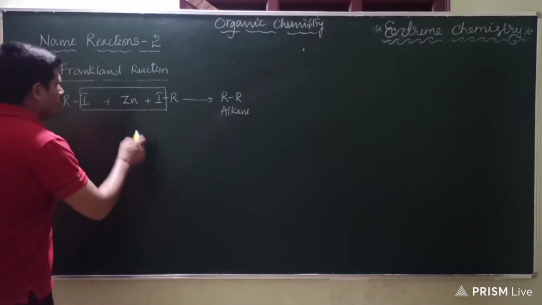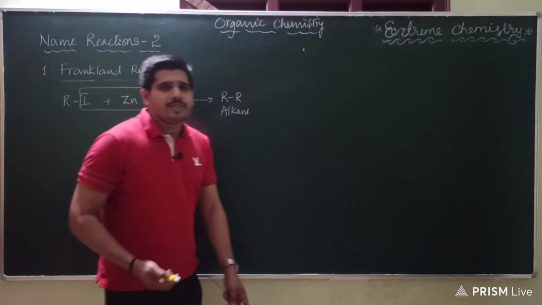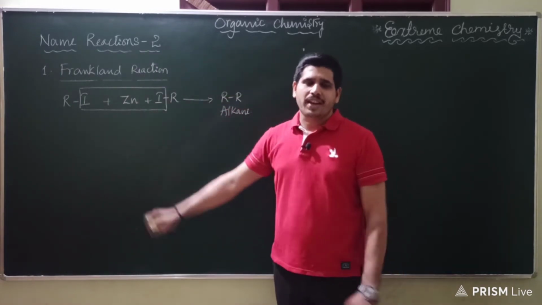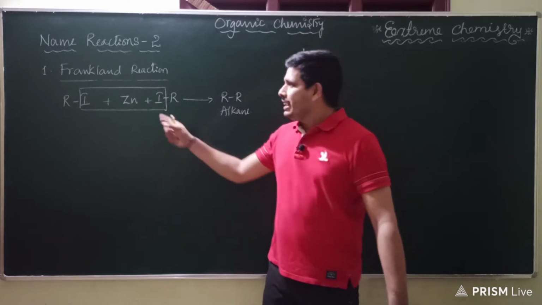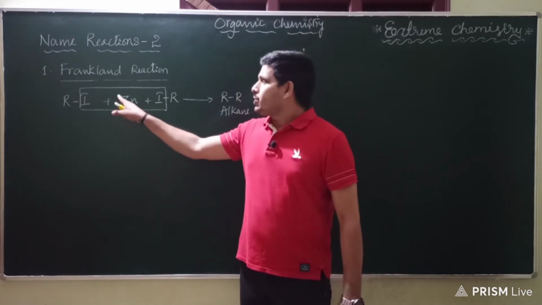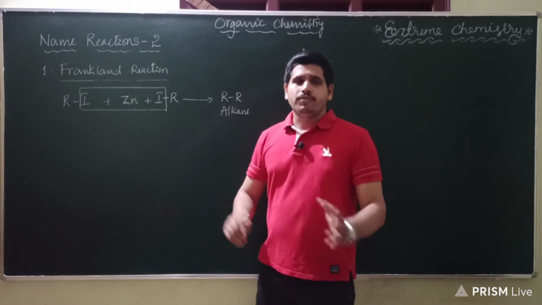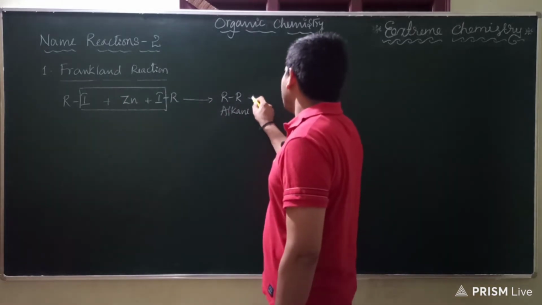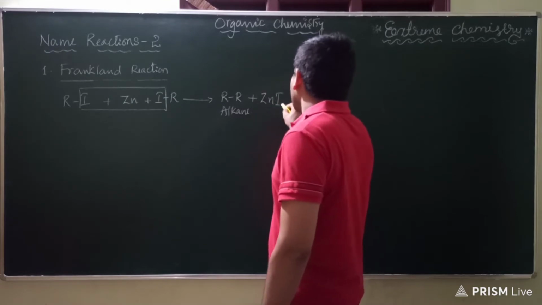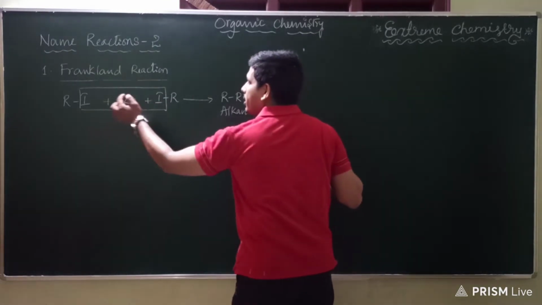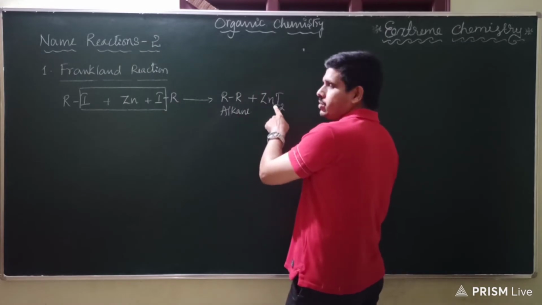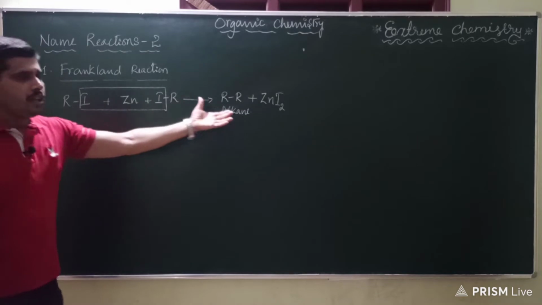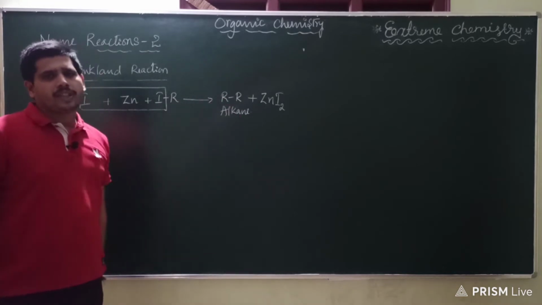In what way is it different from the Wurtz reaction, students? It is with respect to the metal. In the Wurtz reaction, we took sodium metal. Here the difference is zinc. There we wrote 2 moles of sodium metal; here only 1 mole because of the valency of zinc. So what is the byproduct then? Zinc iodide. Two iodine atoms are required for 1 zinc metal, so zinc iodide is going to be formed. This way we can prepare alkane. This is another method to get alkane.